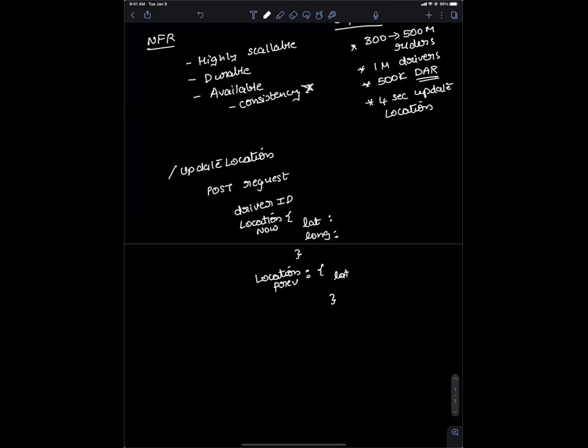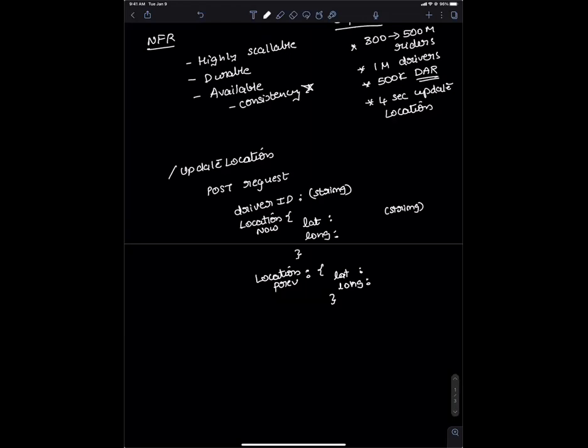So this will allow me to update the current location of the driver. This is a string basically, and this is again a lat and a long, which I'm assuming is a string. So this is from the app. Every time you call update location, you pass in the driver ID, the current location, and the previous location. The previous location will be empty if you are starting, the base case. Otherwise, you keep on updating the location every 4 seconds.